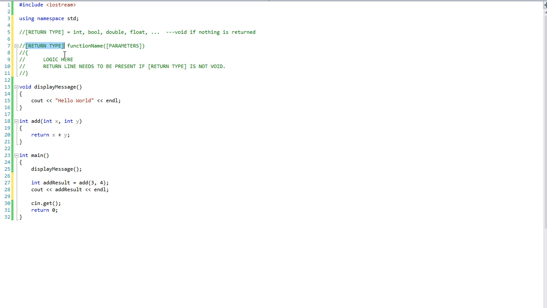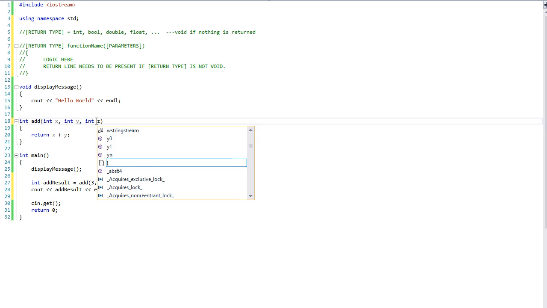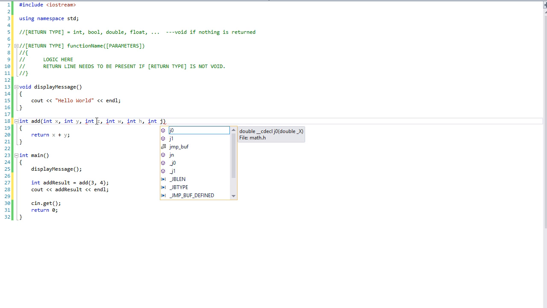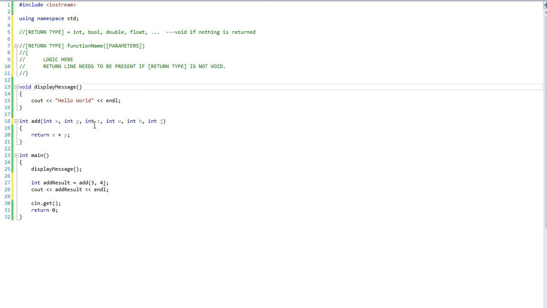So the very first thing we provide is a return type: void, integer, boolean, double, float, a string. What it should return. And the name of the function, opening parentheses. And then we pass it the parameters it needs. In this case, int x, int y. You know, I can say int z, int w, int h, int j. I can keep on going and going with this.